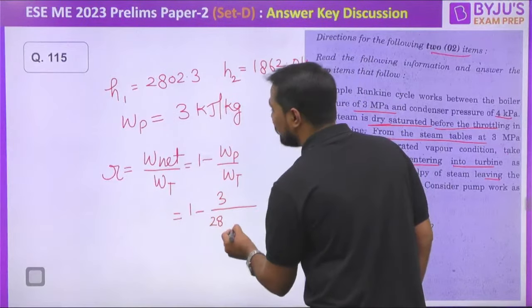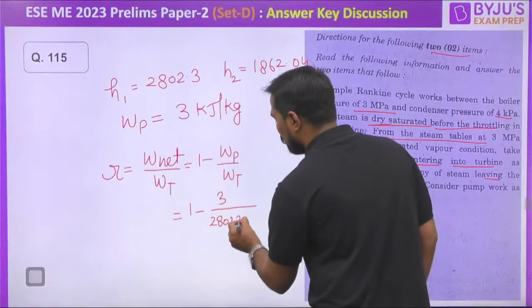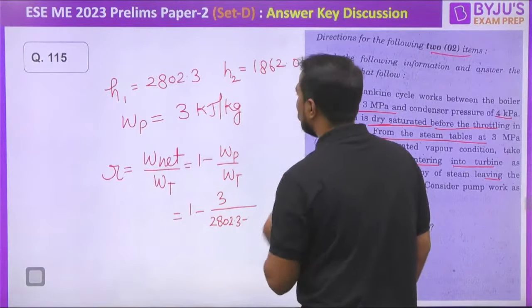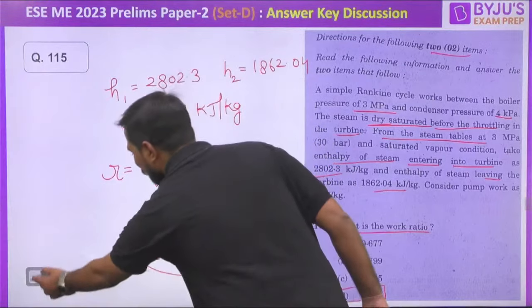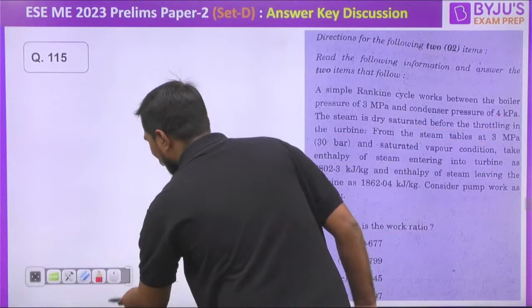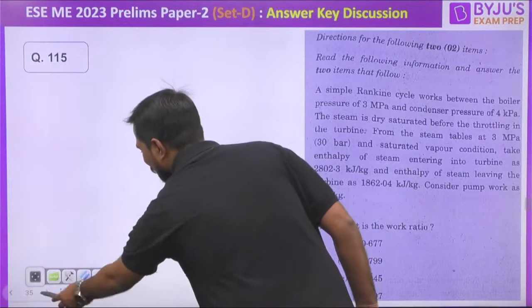Sir, 2802.3 minus 1862.04. If I solve, what exactly is the value of the work ratio we all are getting, my dear? 0.997, or not? Yes. Very nice. 0.997 is the answer. But the problem is still the same, sir, how to do such lengthy calculations? Is it or not? Are you having the same problem, Seti? Did you also feel this?